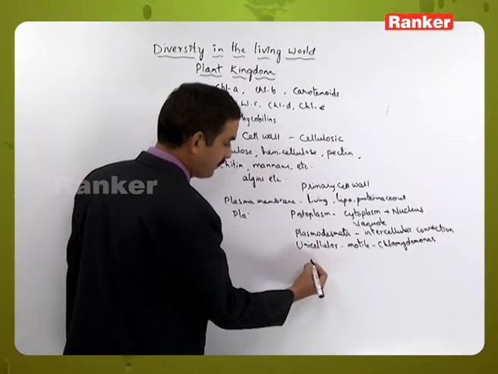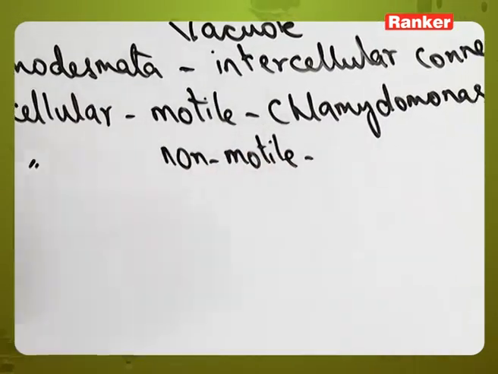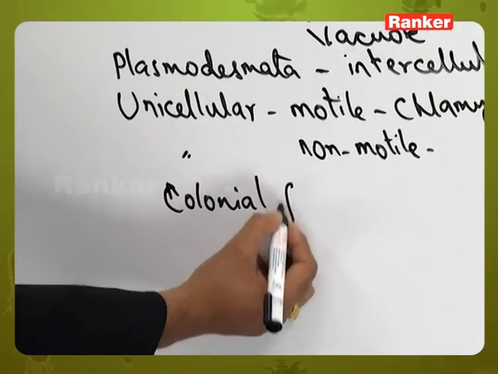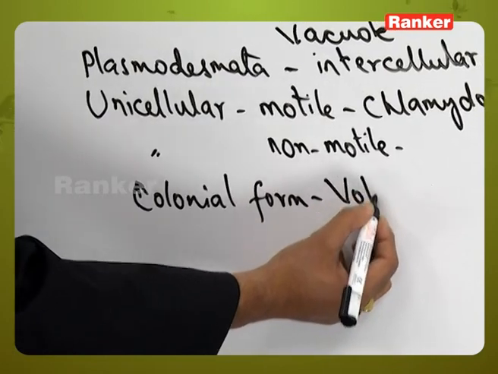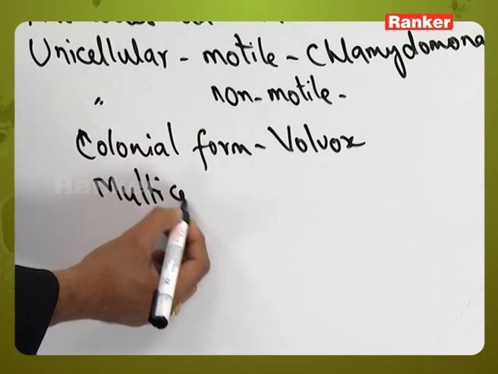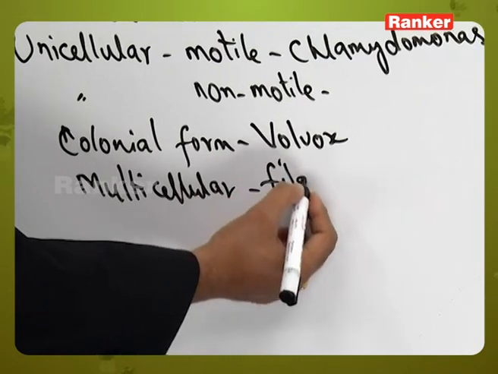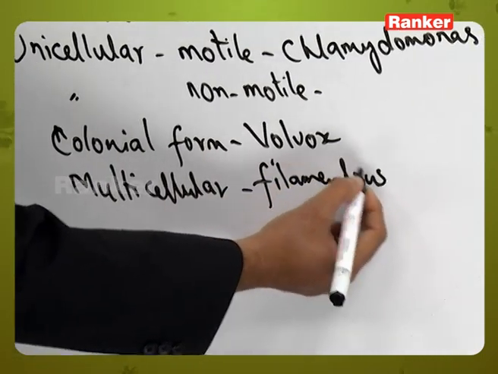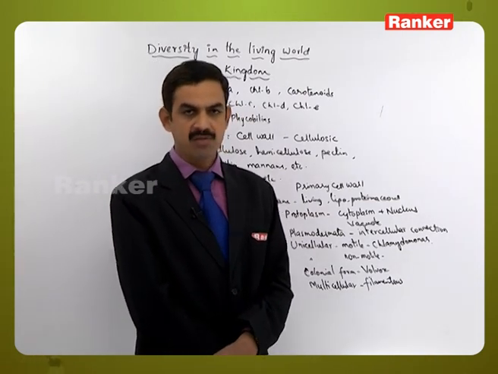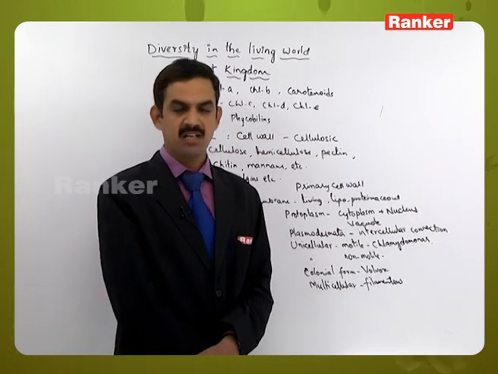And some of them are unicellular and non-motile also. Then some will exist in the colonial form like Volvox, and others are multicellular. When they are multicellular, they show either filamentous form or the flat organization can also be seen. Likewise, a lot of diversity is there in the cell structure of the plants which are being kept under plant kingdom.